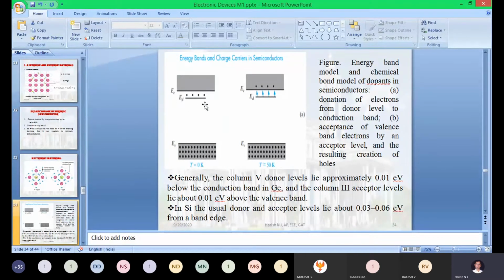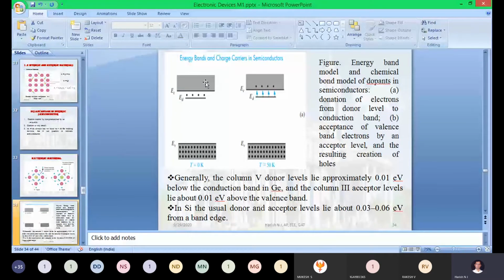For moving this electron to the conduction band, you need not change the temperature from 0 Kelvin to 300 Kelvin. Just a small variation in temperature, 50 Kelvin, 100 Kelvin or less, and easily this electron will be moved to the conduction band.